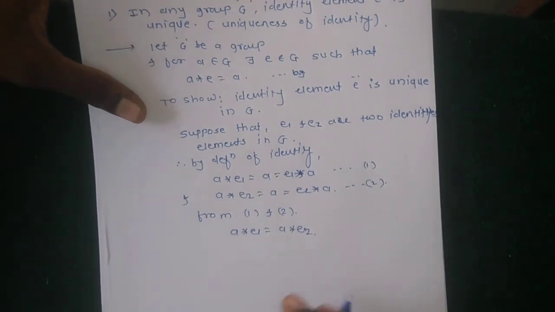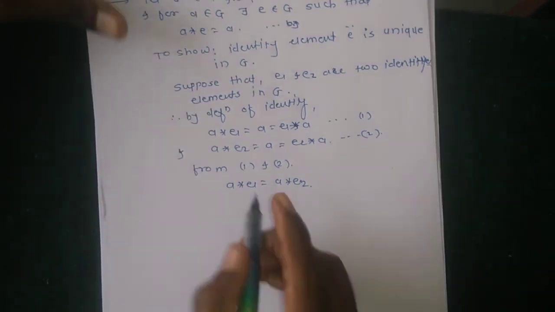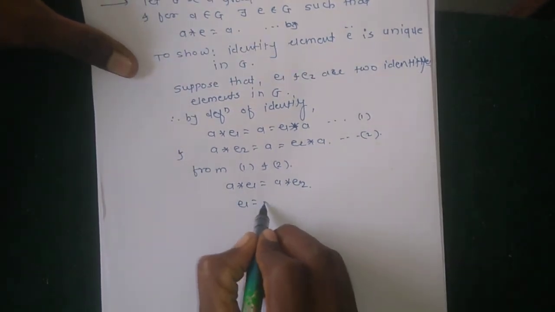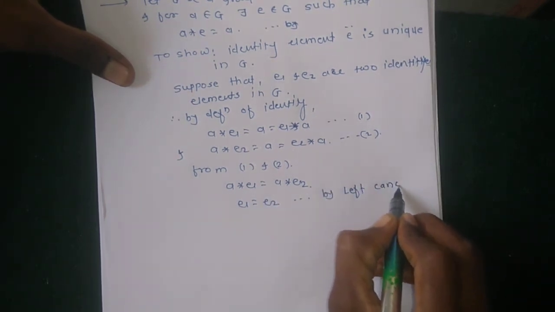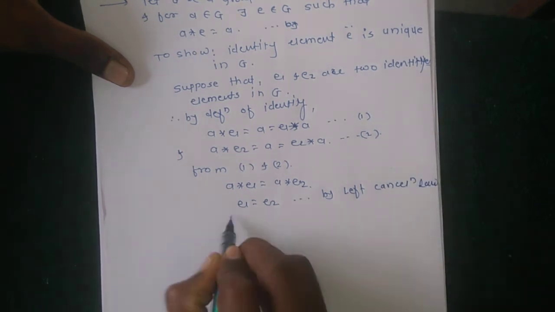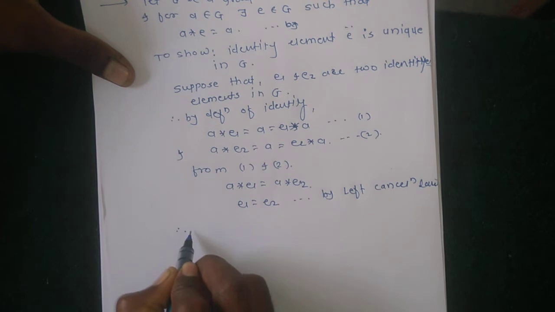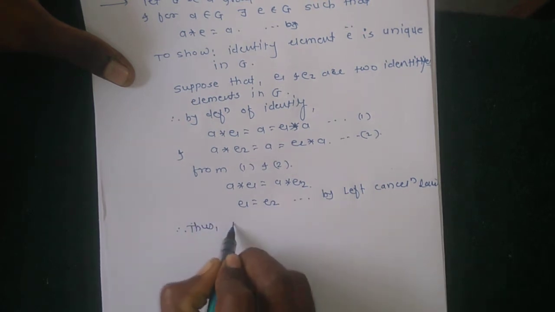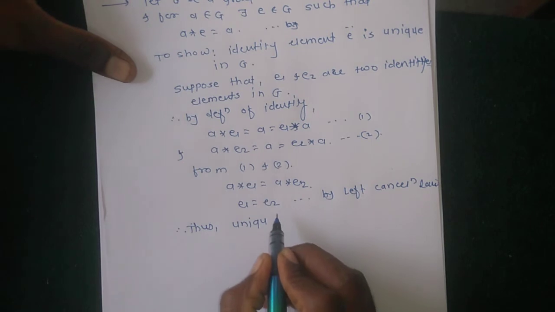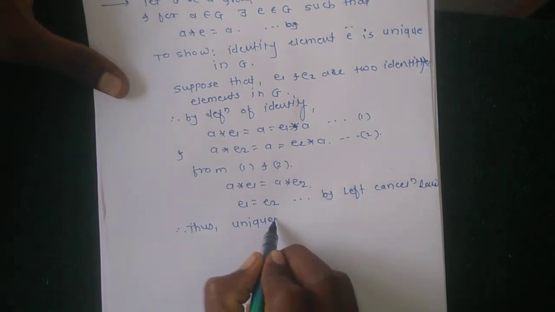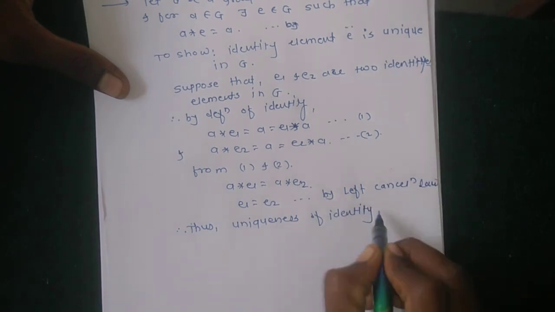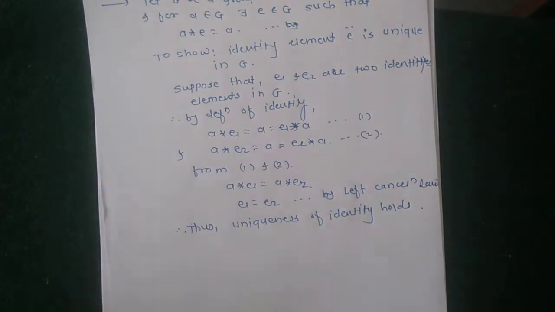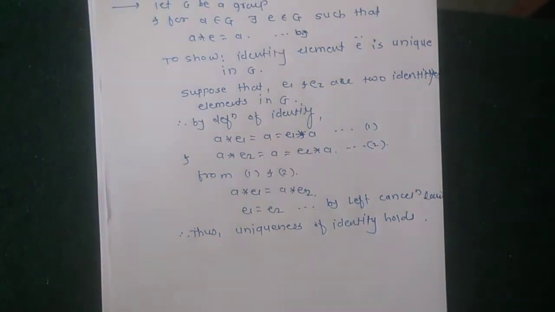Therefore, by left cancellation law, E1 equal to E2. Hence, thus uniqueness of identity holds. This property says that in any group G there is exactly one identity in G.